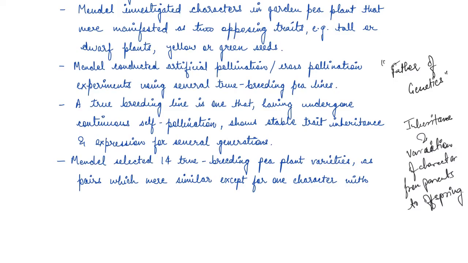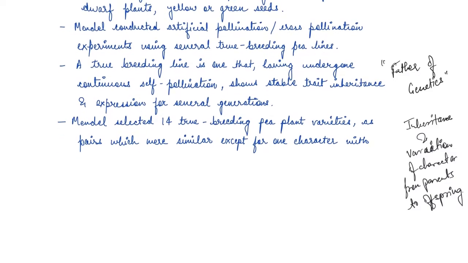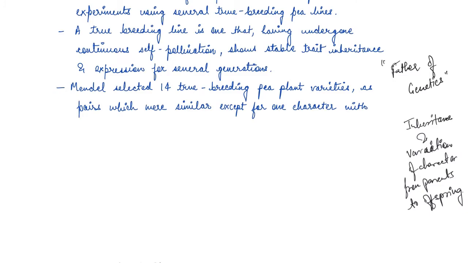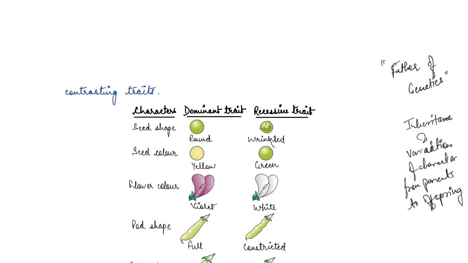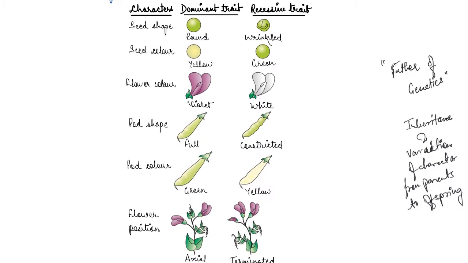So Mendel selected 14 true breeding pea plant variations, right? And these are in pairs. So basically these 14 traits were all this. The first was seed shape. Now seed shape can be round or wrinkled. In the same way, seed color can be yellow or green. Flower can be violet or white. Pod shape can be full or constricted. The pea pod color can be green or yellow. And the flower position can be axial or terminal.